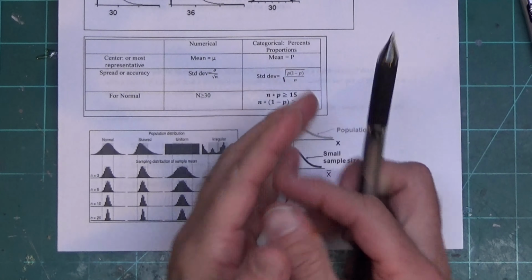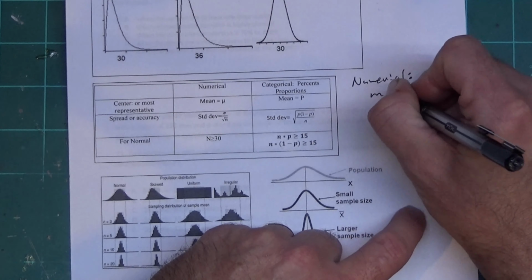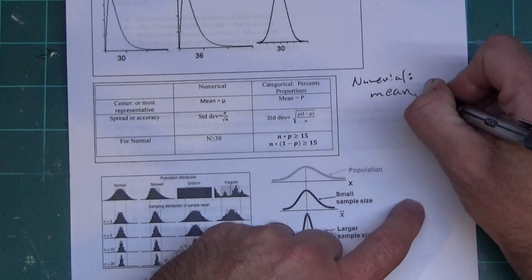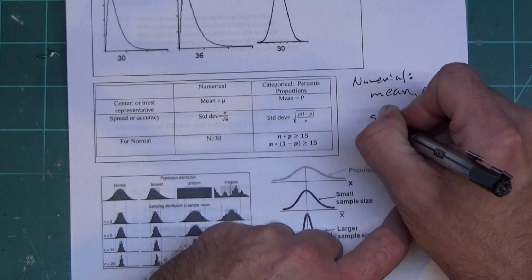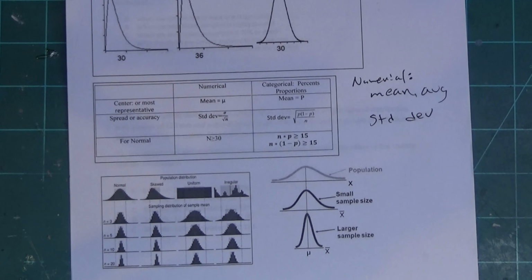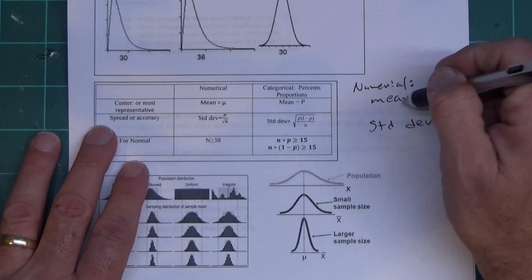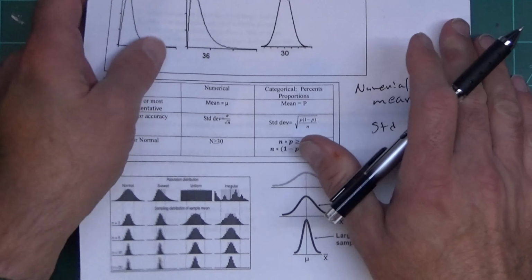Now down here we have numerical and categorical, because the central limit theorem can be applied to both kinds of data. Remember, it's numerical if it has a mean, average, or standard deviation. If we have any of those three, then it is numerical, and we know we're going down the central column. If we don't have any of those, it's categorical and we're going down this column.